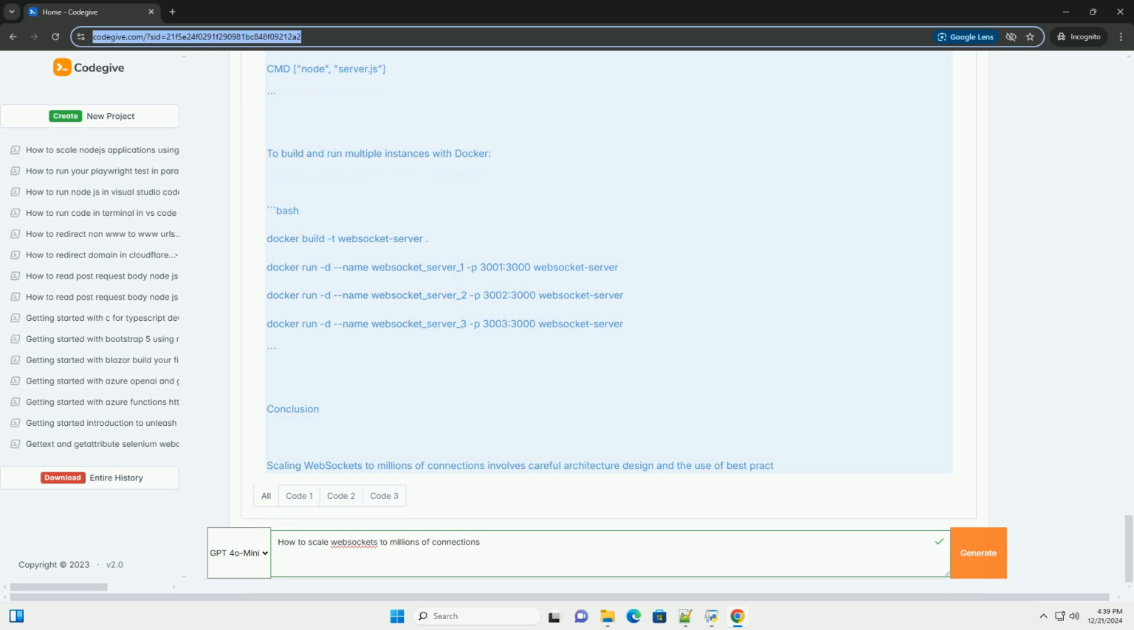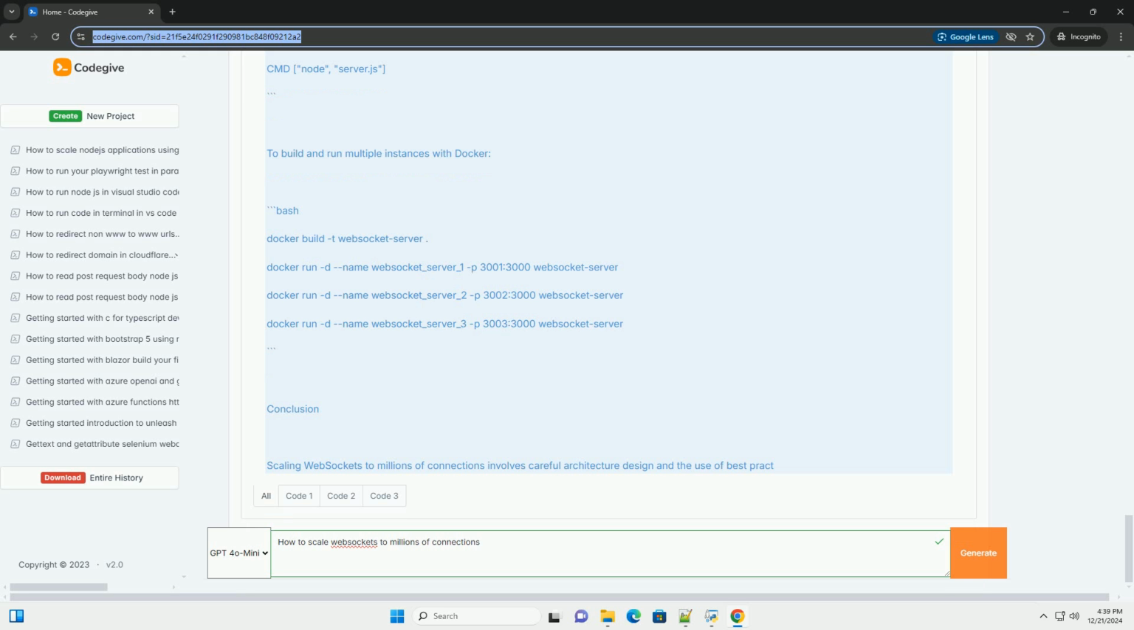Bash. docker build -t websocket-server . docker run -d --name websocket_server_1 -p 3000:3000 websocket-server. docker run -d --name websocket_server_2 -p 3001:3000 websocket-server. docker run -d --name websocket_server_3 -p 3002:3000 websocket-server.